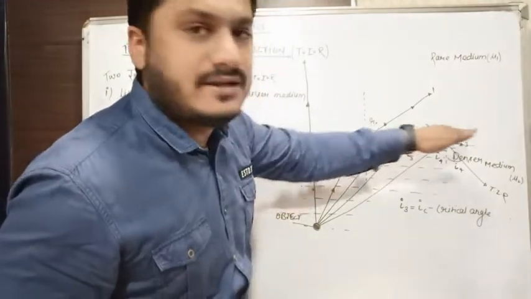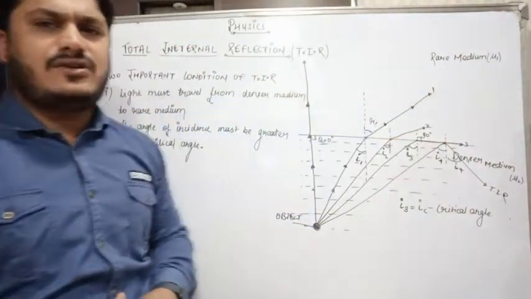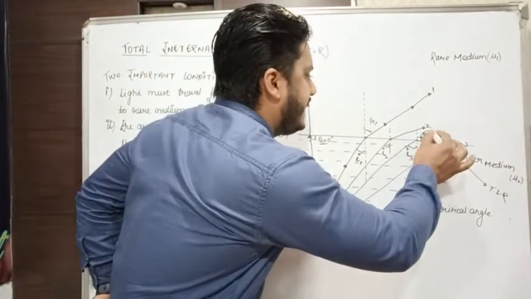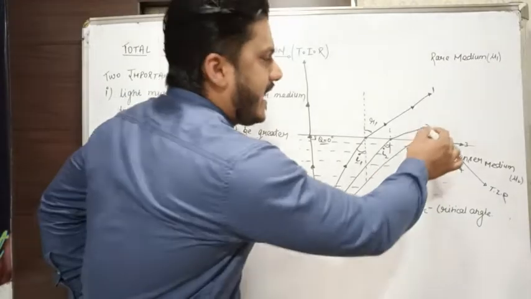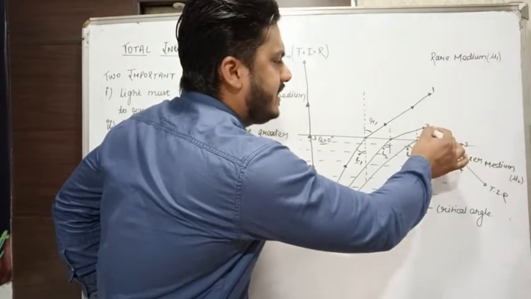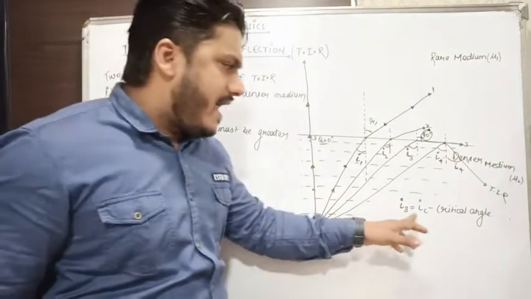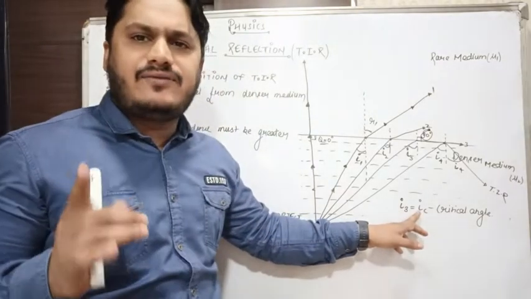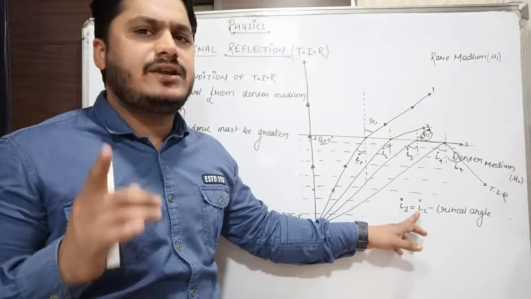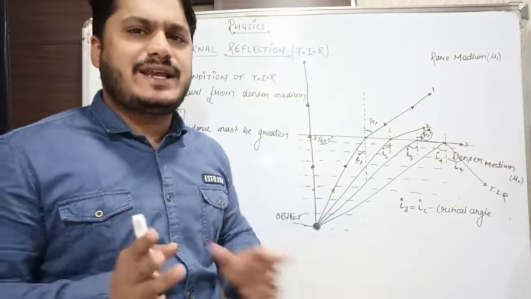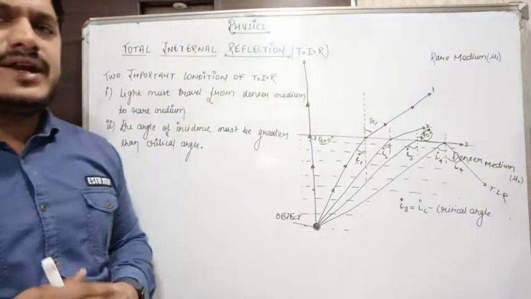Here the angle of refraction is 90 degrees. This angle of incidence at which the angle of refraction is 90 degrees is known as the critical angle.